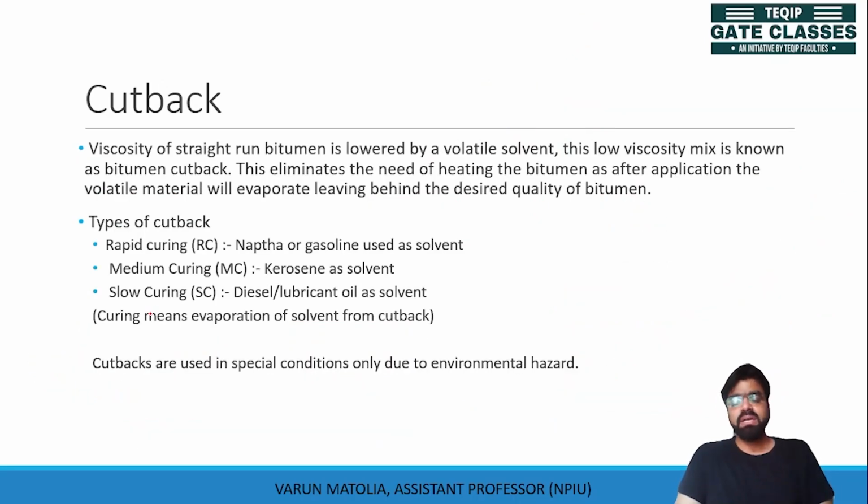Now let us see what a cutback is. When we say straight run bitumen, it is the bitumen which is not mixed with any other solvent or water. But if a straight run bitumen or the residue is mixed with a volatile solvent to reduce its viscosity so that workability can be increased, then it is known as a cutback. The viscosity of a straight run bitumen is lowered by volatile solvent.